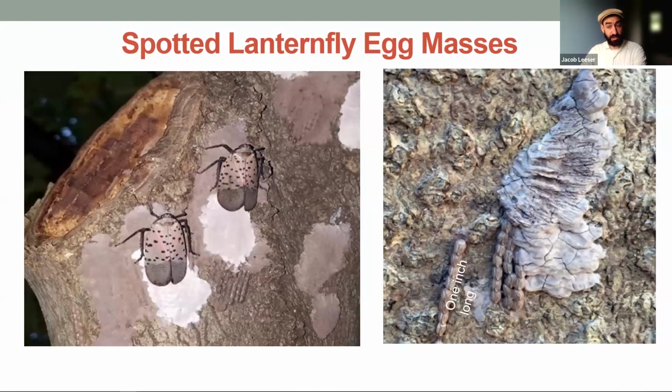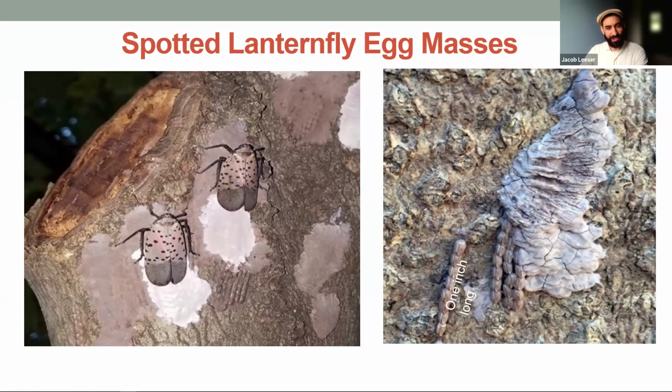Here's what the egg masses look like. They're going to start depositing egg masses usually around the fall equinox. That seems to be the timing. They lay about 30 eggs at one time. You can see on the right they look like beads on a string. And then they cover that with this putty material, which is going to insulate them from wind, rain, and keep the eggs sheltered until they hatch at the end of spring.